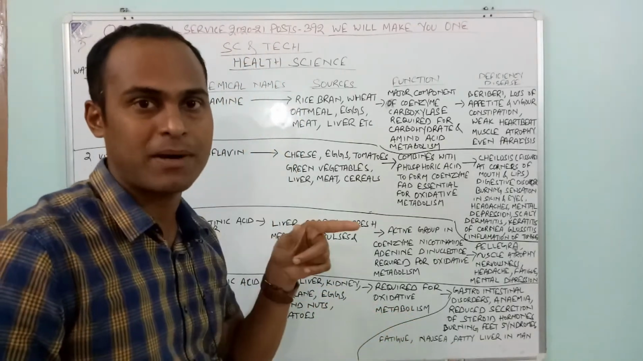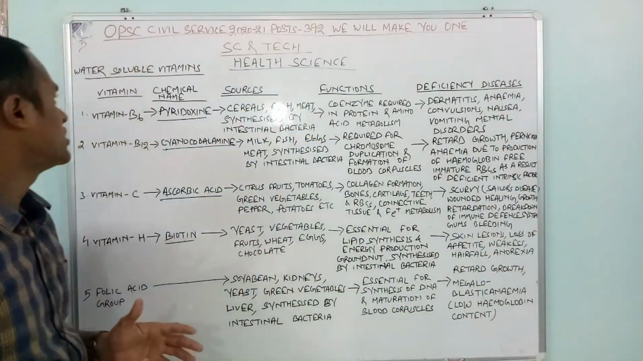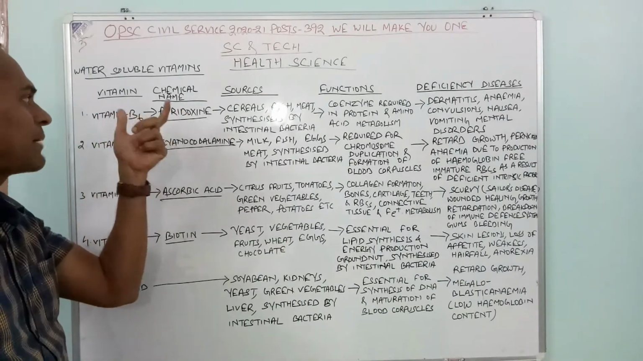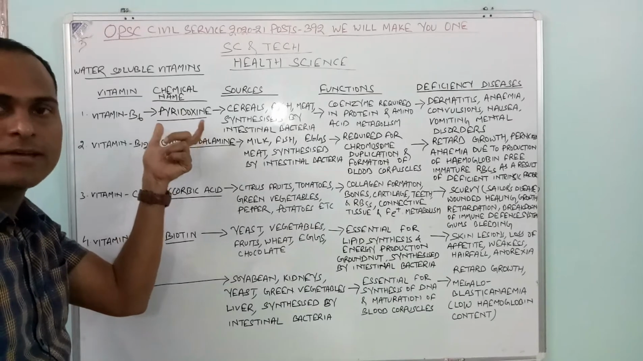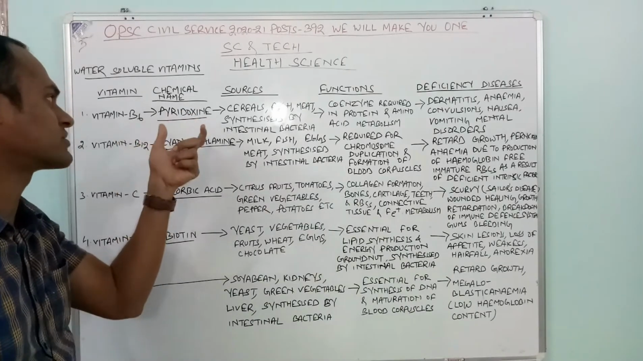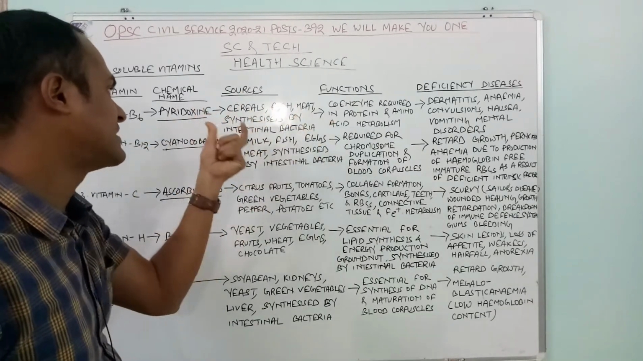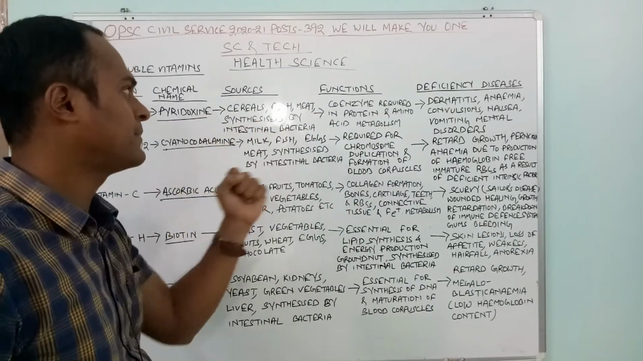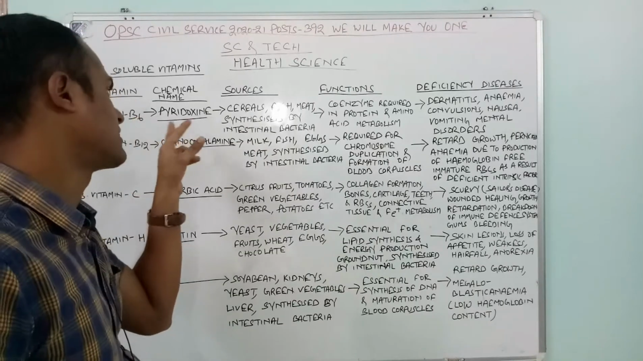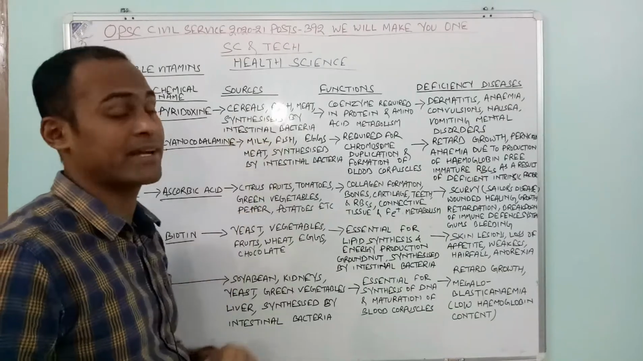Now moving to the next part of discussion, that is vitamin B6. The chemical name of B6 is pyridoxine. If somebody asks you what is the chemical name of B6, it is pyridoxine. Then sources: cereal, fish, meat, synthesized by intestinal bacteria.